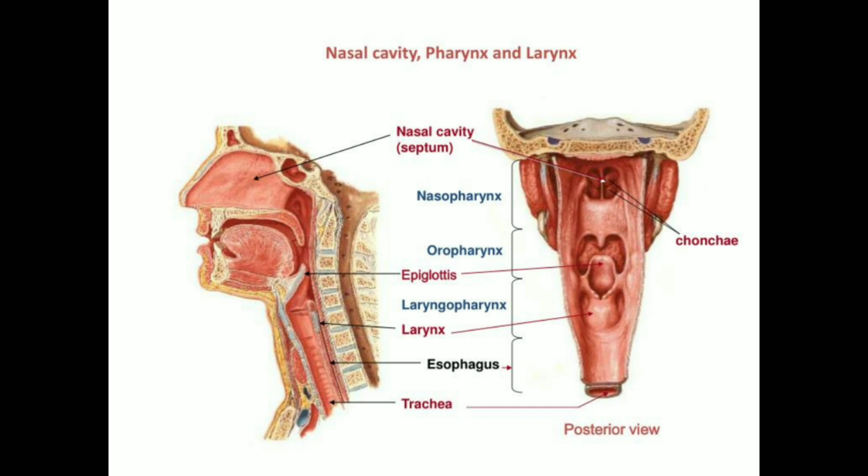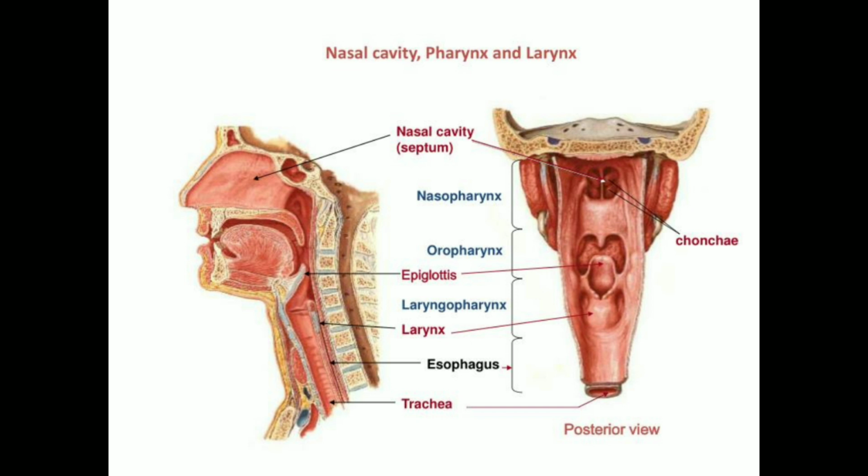You can see here, this is the pharynx part you are looking at. So, it lies behind the nose, the mouth, and the larynx. It is about 12 centimeters in length and it is subdivided into three parts. So the pharynx consists of three parts.